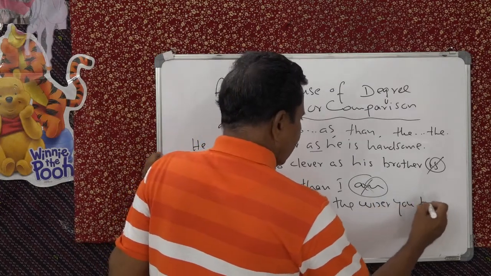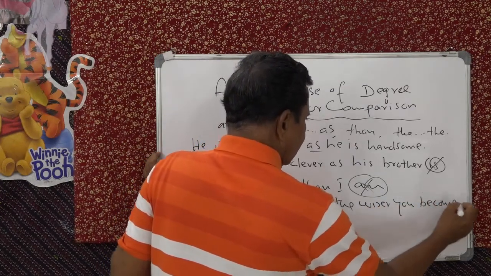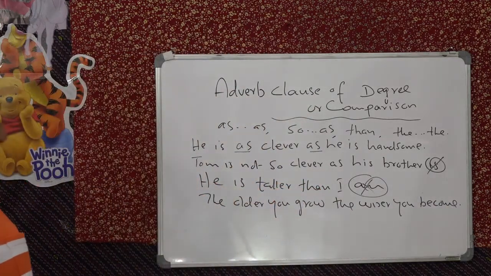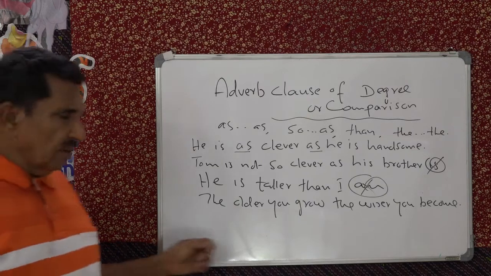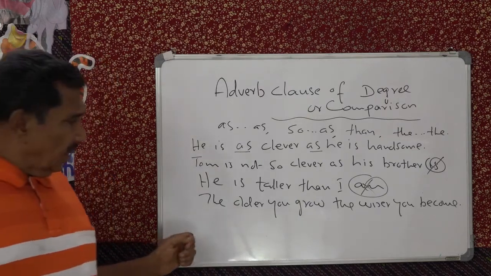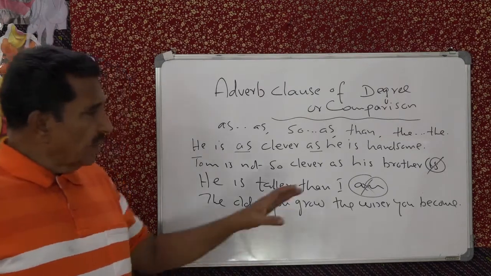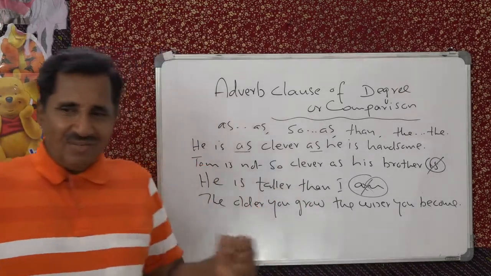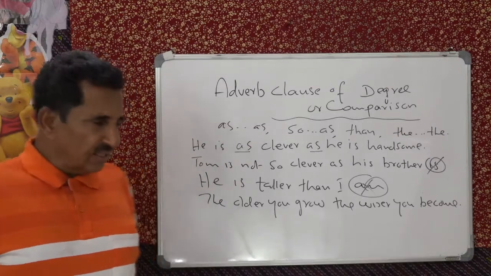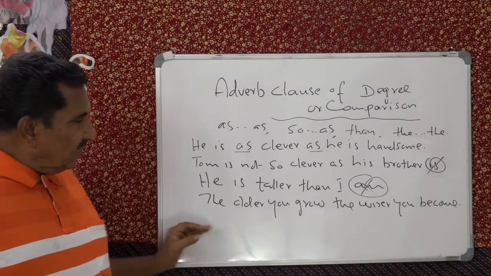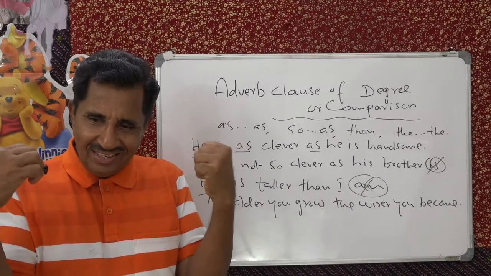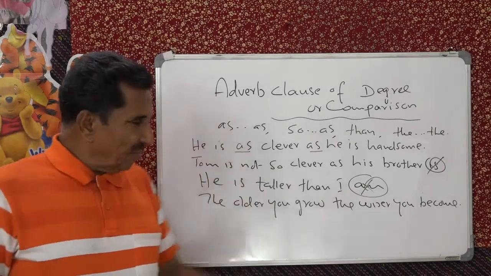Wiser you become. This is an idiomatic usage also. The older you grow, the wiser you become. Or you can say, the harder you work, the better will be your results. Isn't it? The harder you work, the better will be your results. Or you can say, the harder you work, the better will be your muscles. Right? The strength of your muscles.